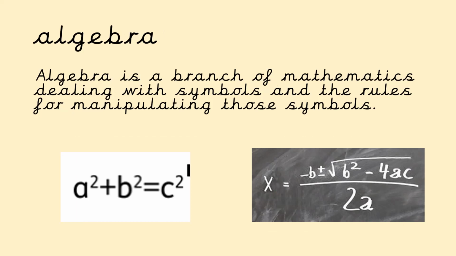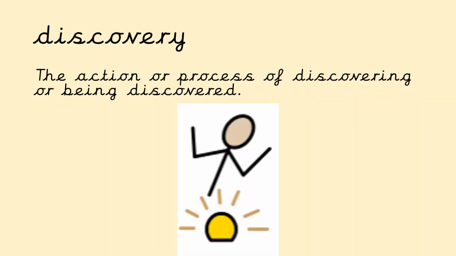So actually originates from a famous Arabic mathematician who studied at the House of Wisdom, comes from his name. So algebra is a branch of mathematics dealing with symbols and the rules for manipulating those symbols. Next, we have discovery. It's the action or process of discovering or being discovered.